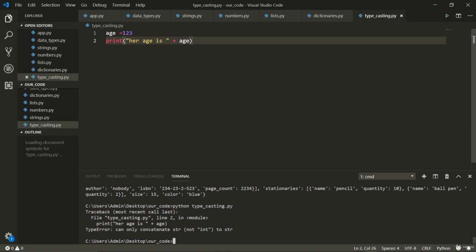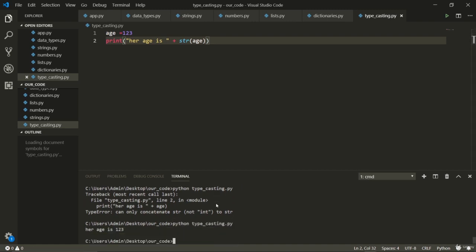Remember that concatenation is an operator. This plus operator is an operator that works between a string and a string, but this is a number. So what do we do? Well, there is an operator that is used to convert this into a string, and that is the string operator, str. Now you have converted an age into a string, which is pretty cool, and now it should work. As you'll see, her age is 123.